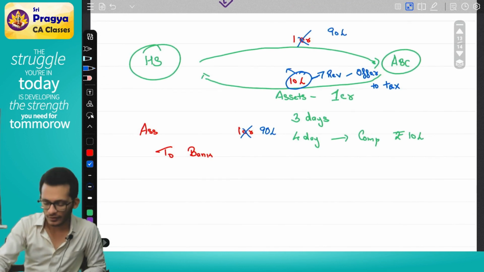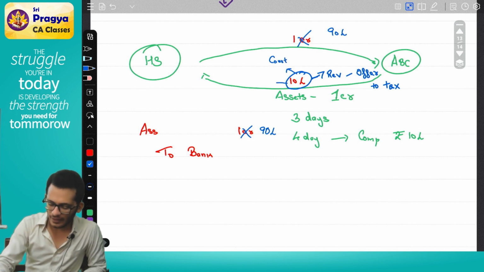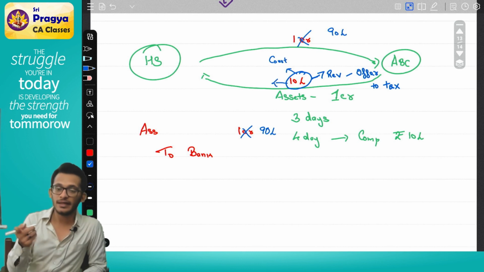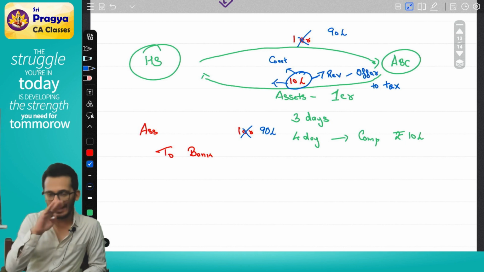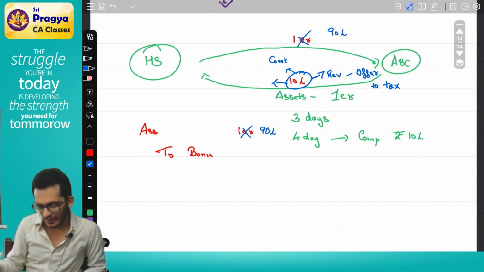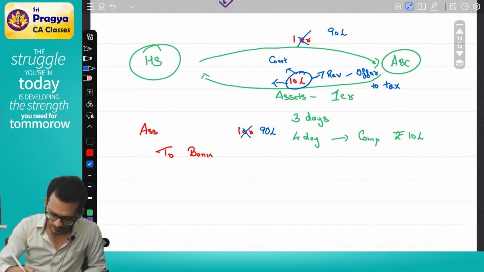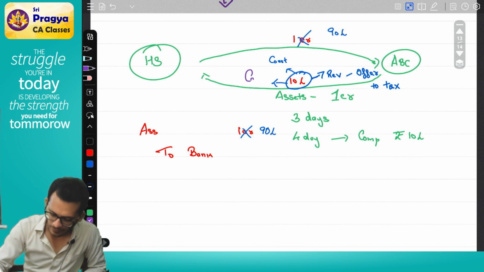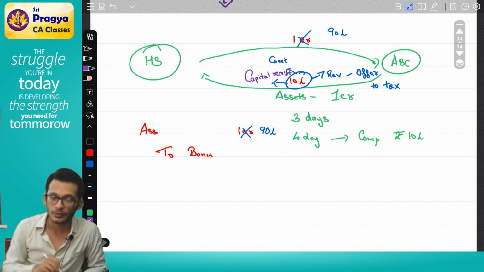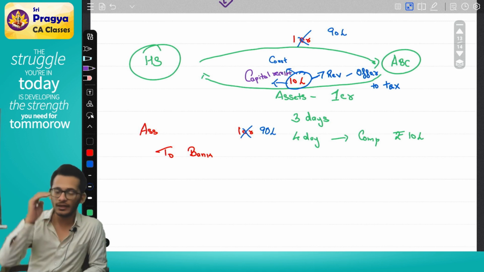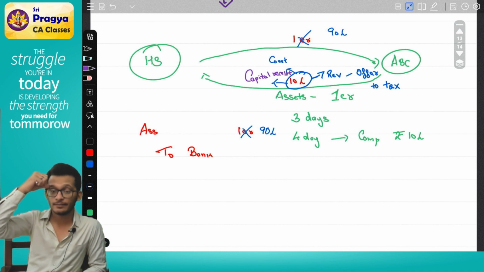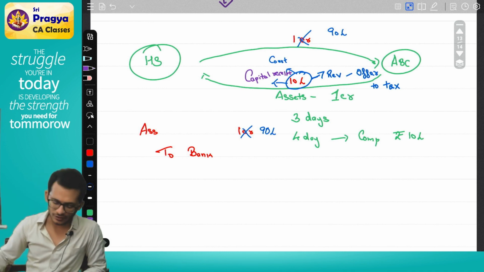Therefore, this went to the courts. The court decided that, dear assessing officer, the money which you have received is pertaining to the asset, is directly related to the asset. It cannot be called a revenue receipt. It has to be called a capital receipt. If it is capital receipt, do you have to offer it to tax? No. You only need to offer it to tax in case it is defined in section 224.